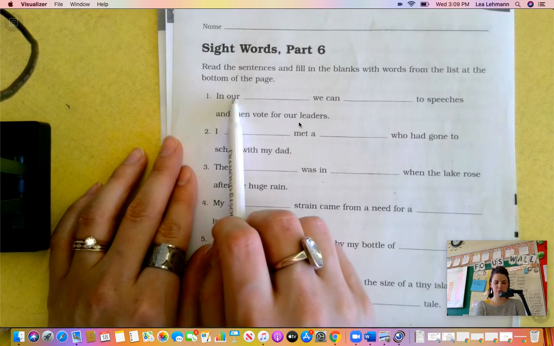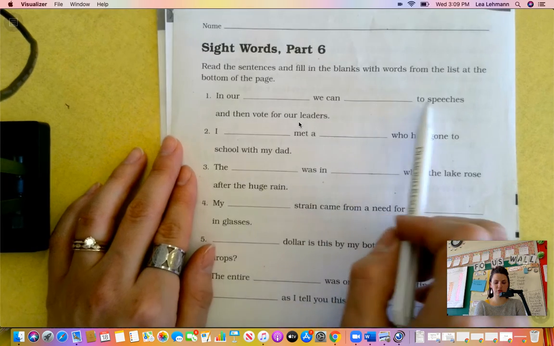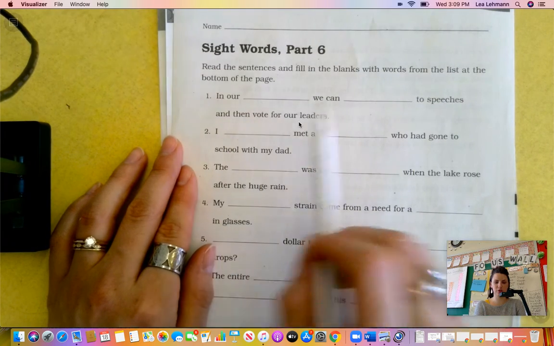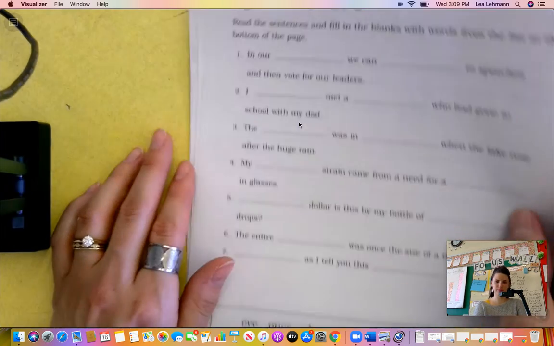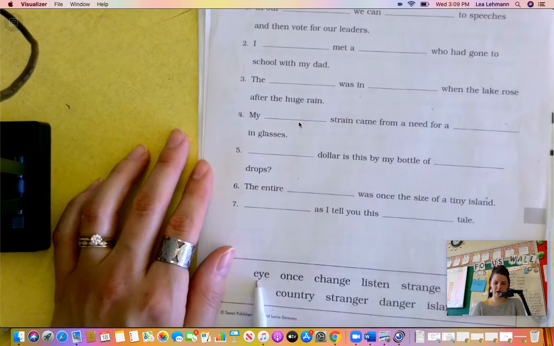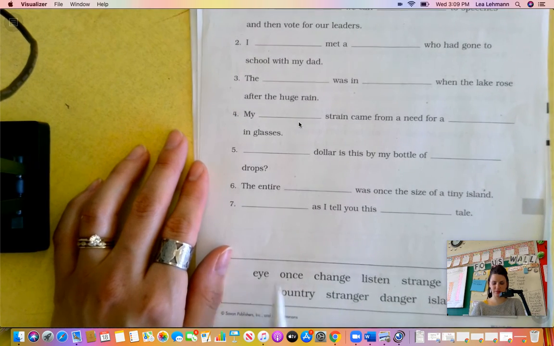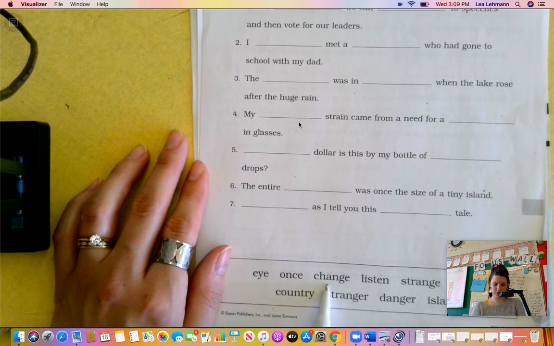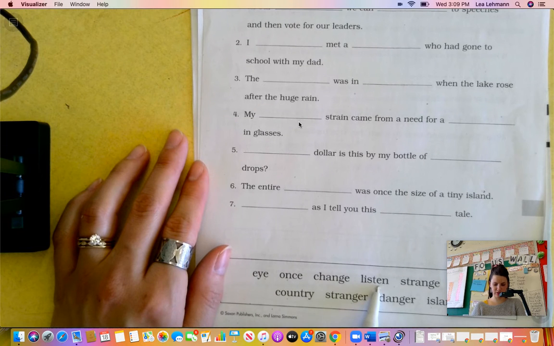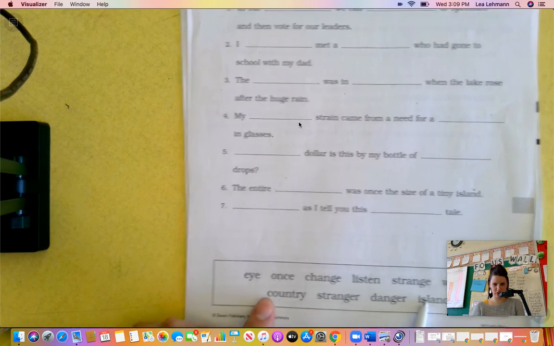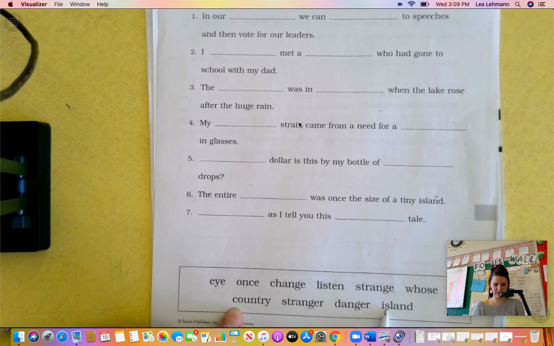So in our blank, we can blank 2 speeches and then vote for our leaders. In our what? In our I? Doesn't make sense. In our once? In our change? No. In our listen? In our strange? No. In our whose? In our country? Well, that makes the most sense so far. In our stranger? In our island. So country and island are the only ones that make sense.